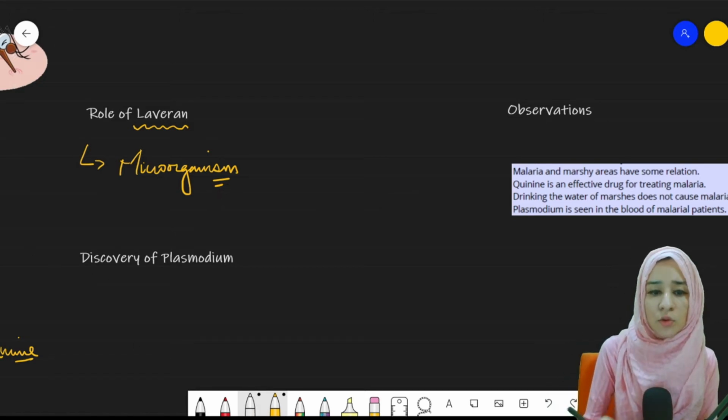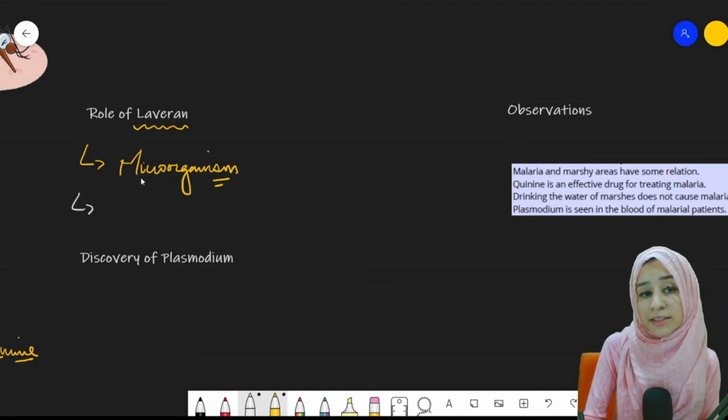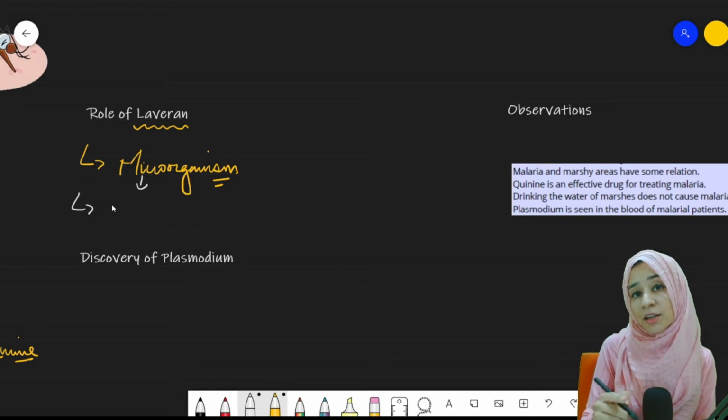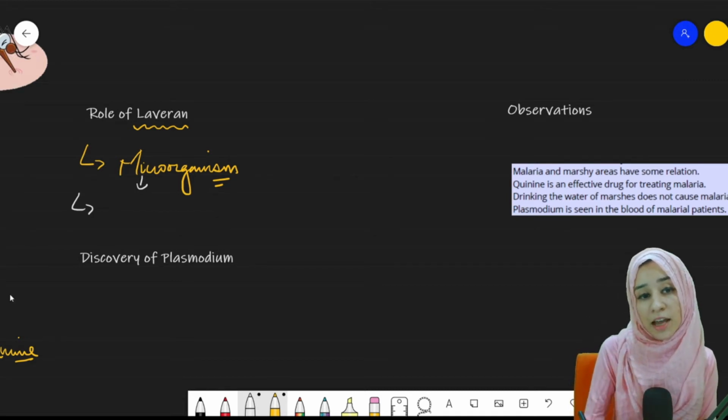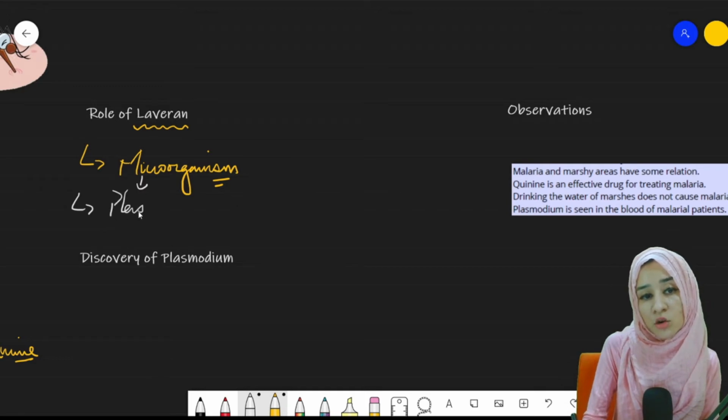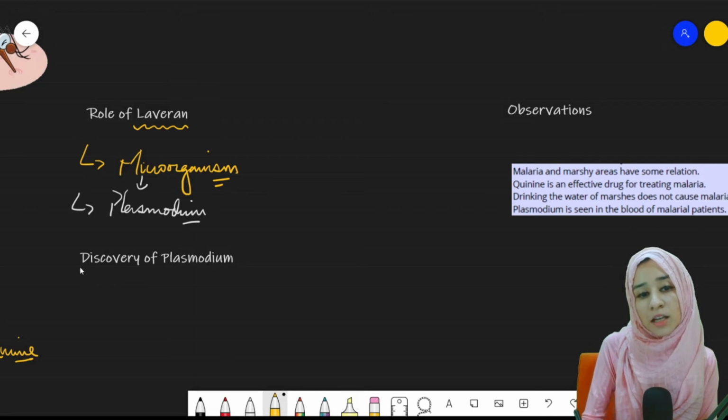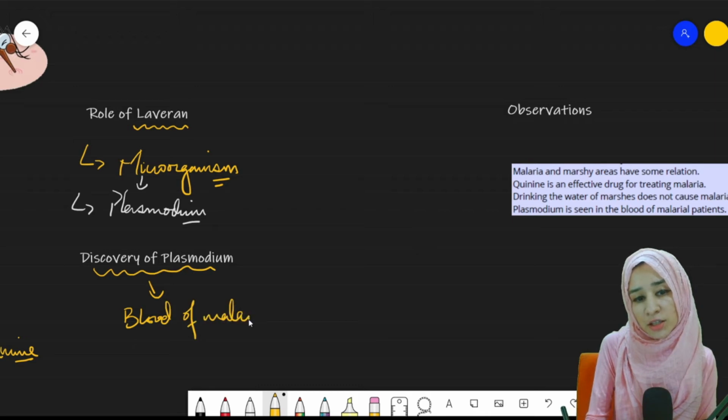After certain years, more experiments were done, and it was again concluded that the similar microorganism that Laveran identified a few years back is the cause of malaria, and that microorganism was known as Plasmodium. That is how Plasmodium was discovered within the blood of the malarial patient.